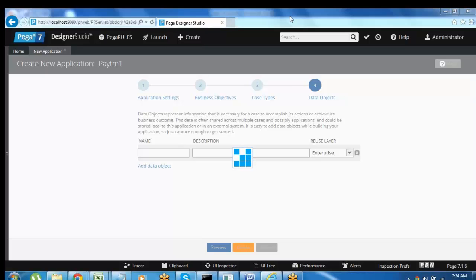Don't worry. For every application, it will create 3 users, not for only one case. This is one application, right? Paytm is your application. It will create 3 user IDs. Every time you will not generate the application, right? We will create the application only once. Under that application only we will be building everything.